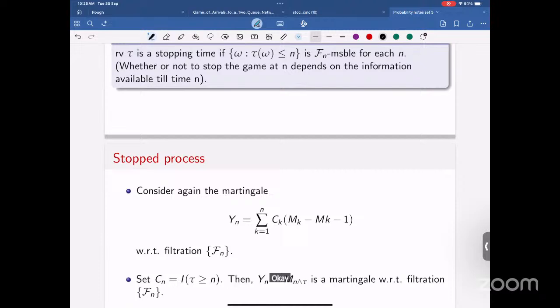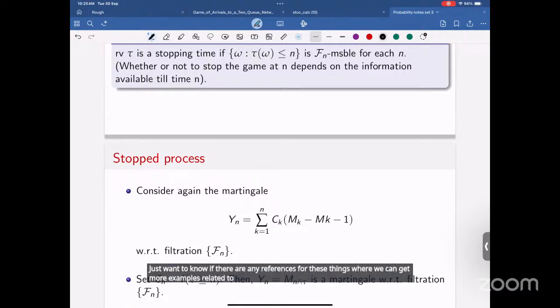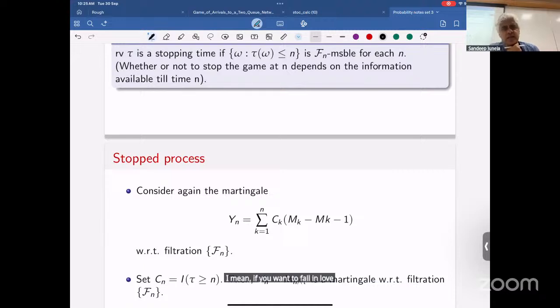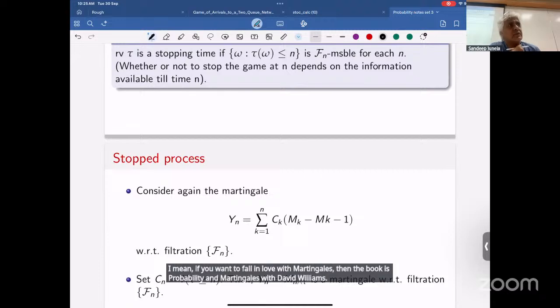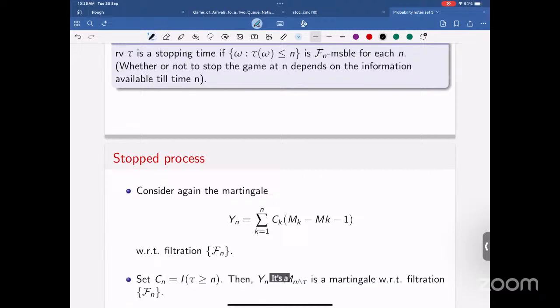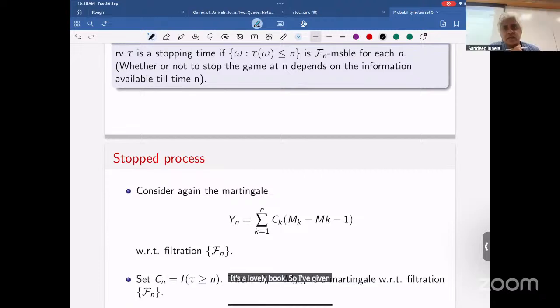This is clear. I just want to know if there are any references where we can get more examples related to martingales. If you want to fall in love with martingales, then the book is Probability and Martingales by David Williams. It's a lovely book. So I've given that as a reference.